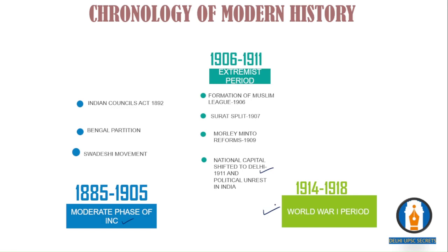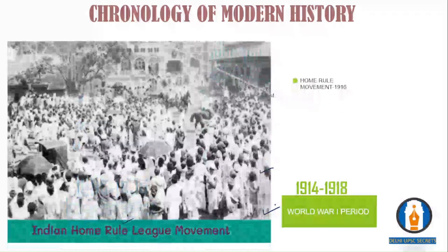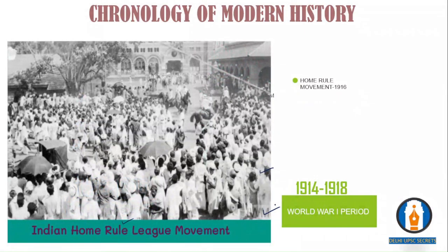No one is talking about freedom, complete freedom. They're just asking for self-governance itself, but failing of which led to various bigger revolts. Now let us talk about the 1914 to 1918 period. In this period, the first important movement that you need to see is the Home Rule movement.